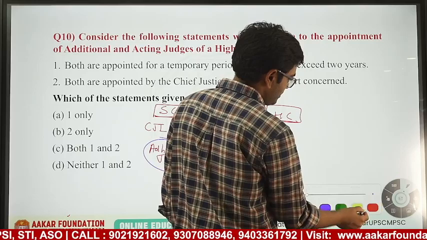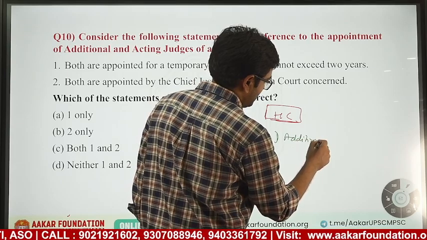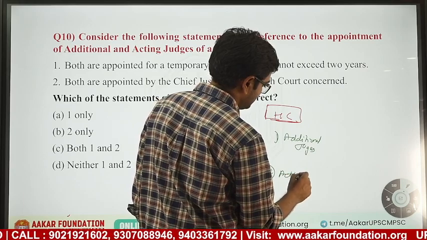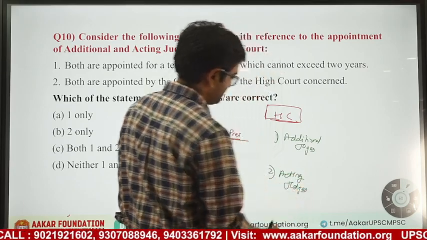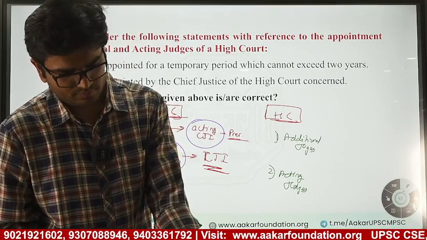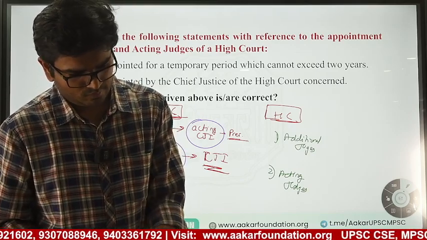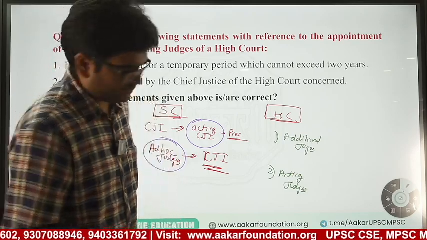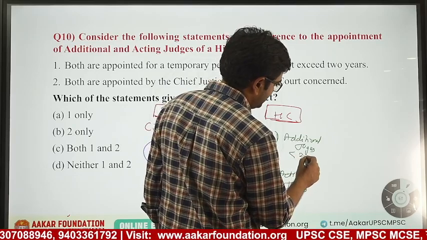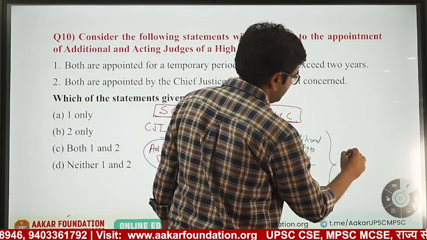Similarly, in High Court there are again two types of judges. First is additional judges, and second is acting judges. These additional judges are appointed for less than two years and acting for whatever time is required. Both of these are appointed by whom? By President.